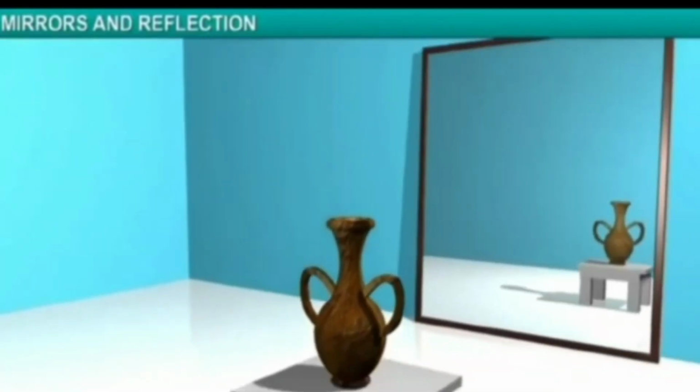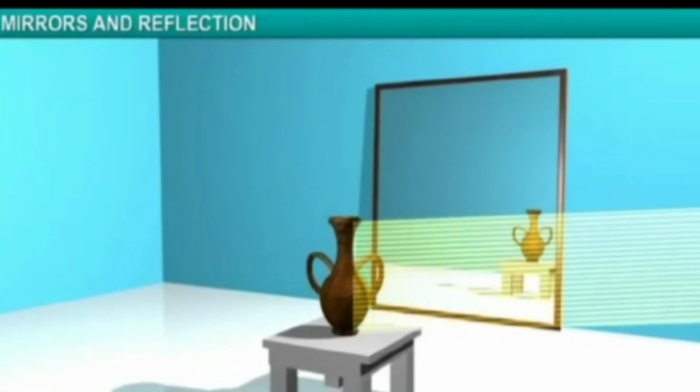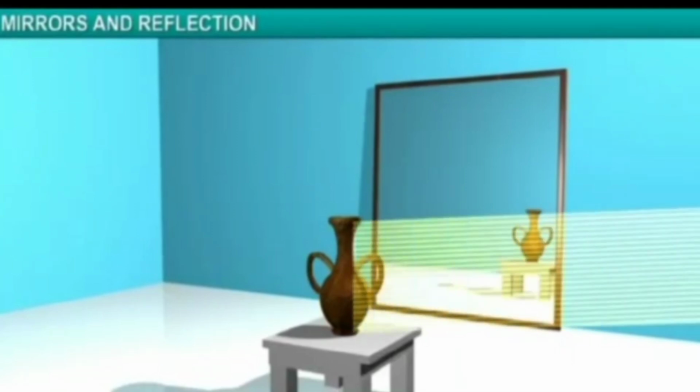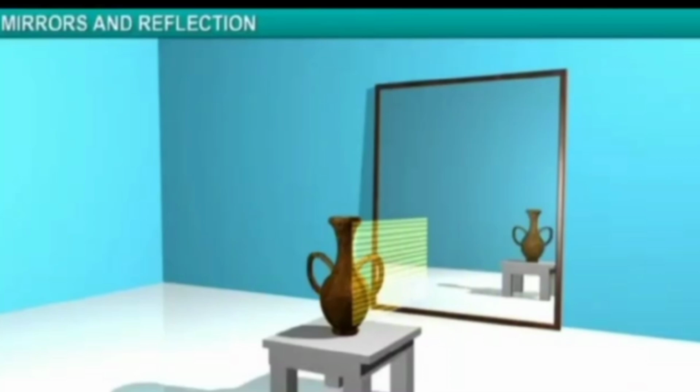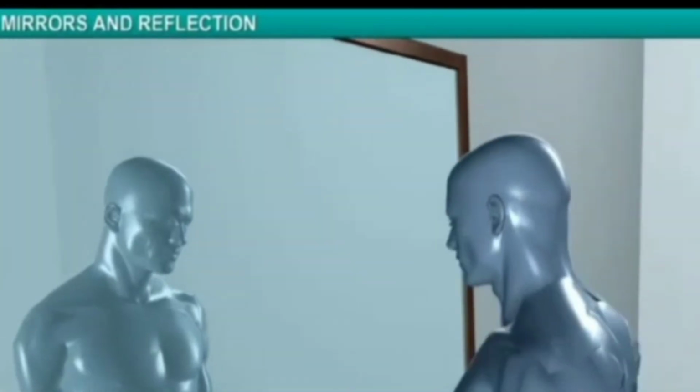When light falls on an object, it gets bounced back by the object. That reflected light falls or is incident on the mirror and is bounced or reflected again. It is because of this reflection of light that we see images. In the absence of light, you won't be able to see your image. So, there are no images formed without light.